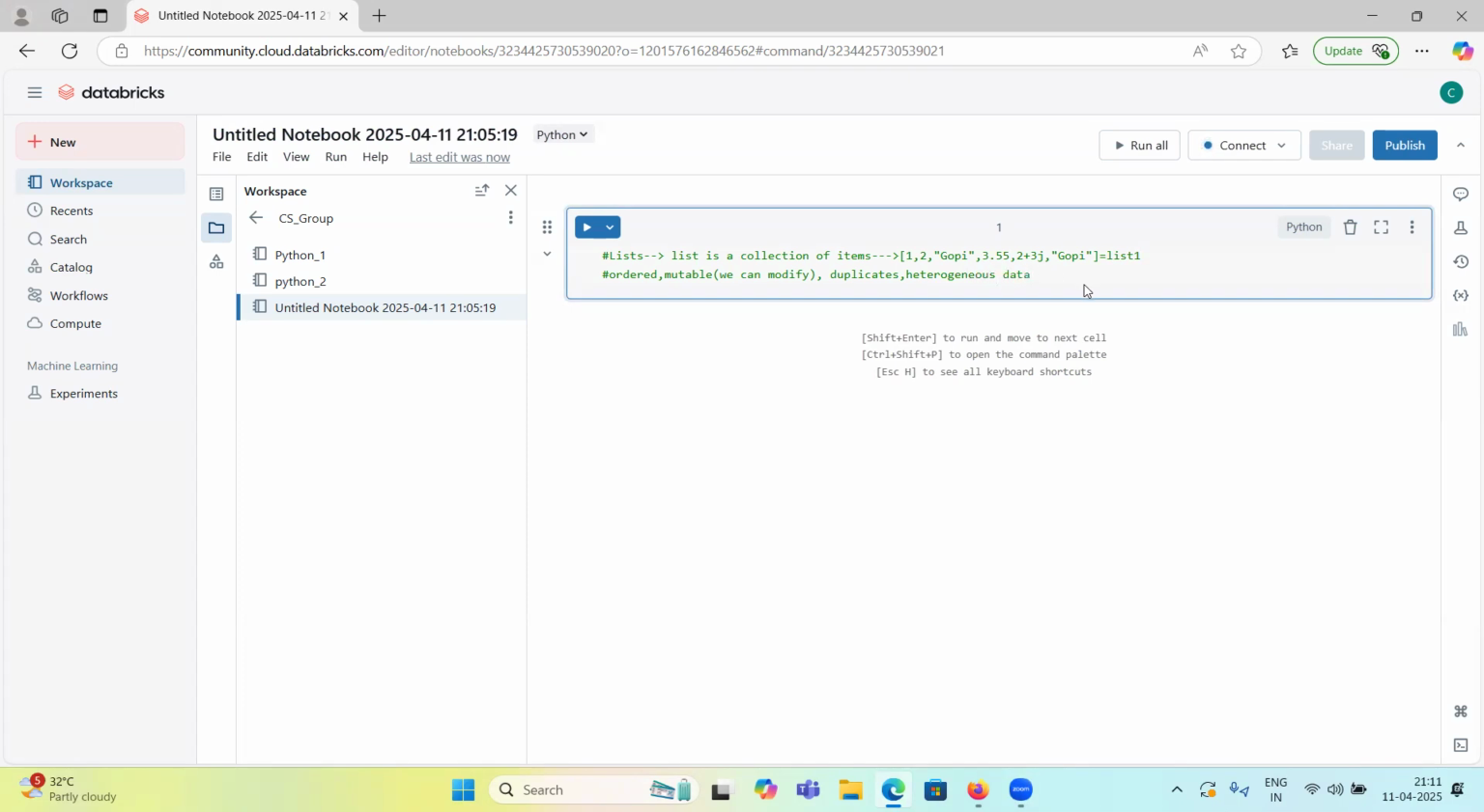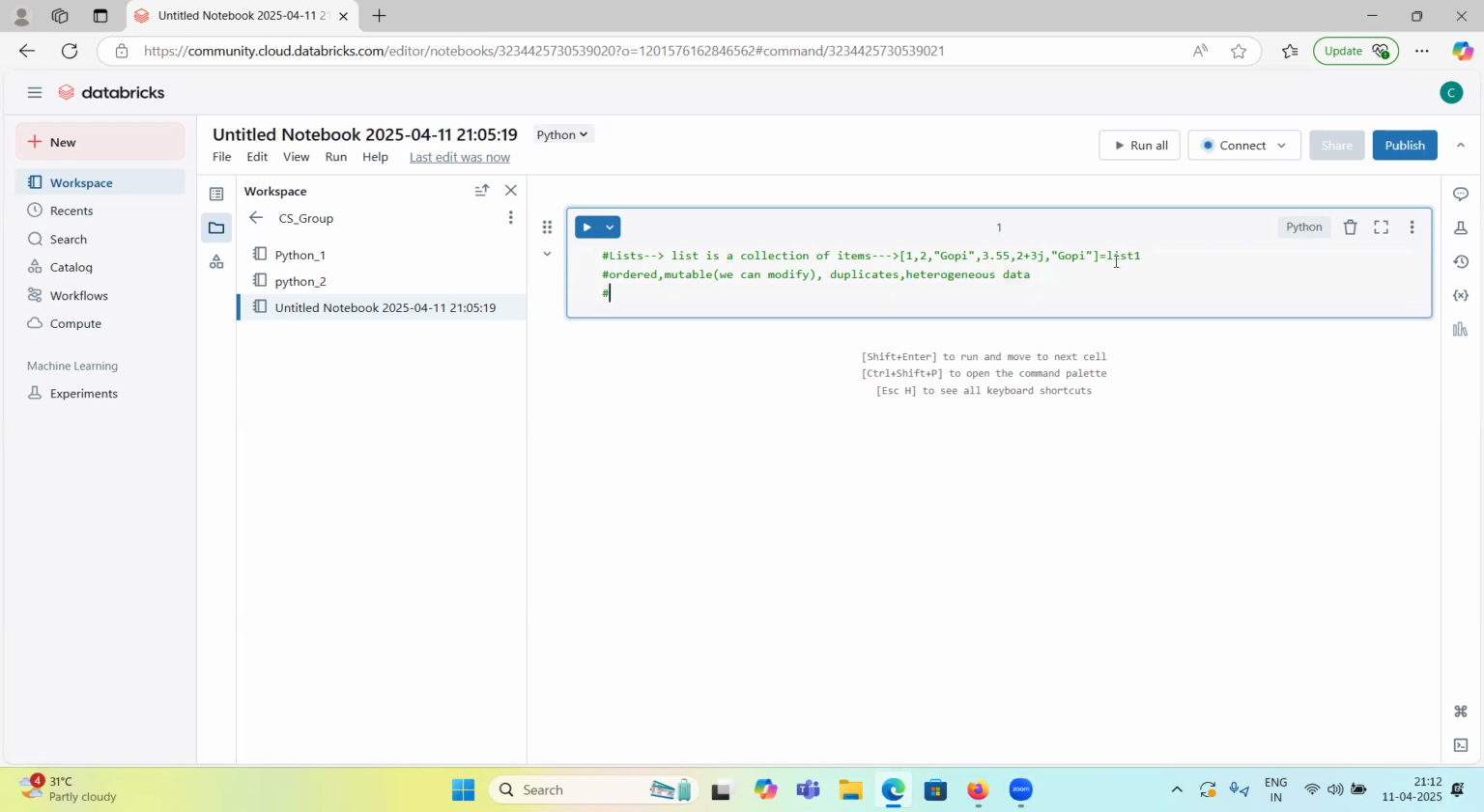Yeah, so like this example. We can have any data type in a single list. These characters are ordered, so it is ordered. We can use indexes and access them. It is mutable, I mean, we can modify at any time, using indexes. And it allows duplicates, so one item can repeat any number of times. Heterogeneous data means we can have any type of data.